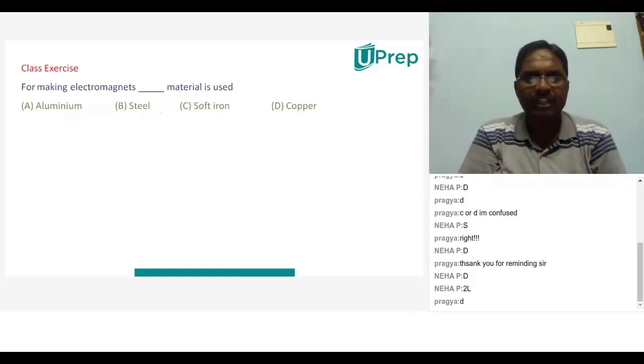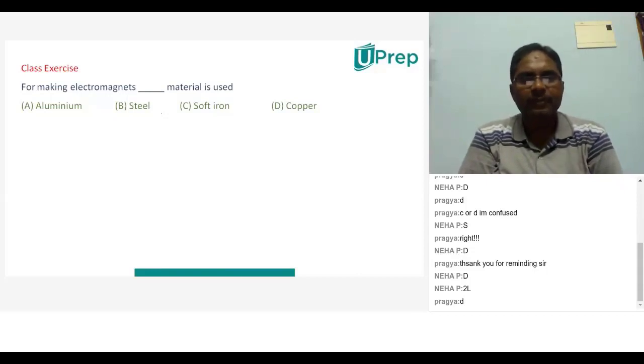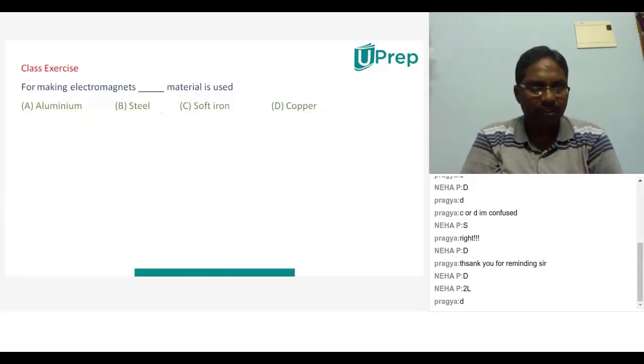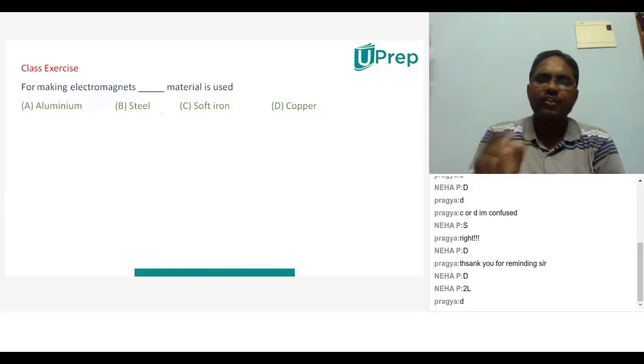One more activity will be there related to it. You can do it. So next one: for making electromagnets, which material will be used? Soft iron, I think. Right, C will be the right answer. But why only soft iron?